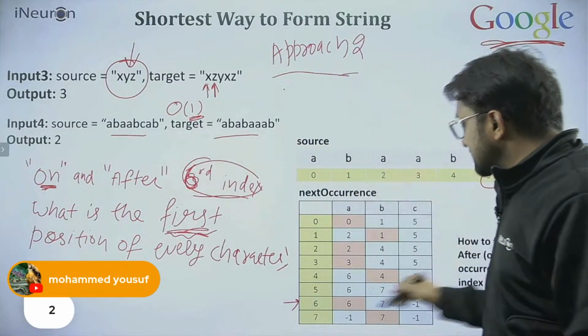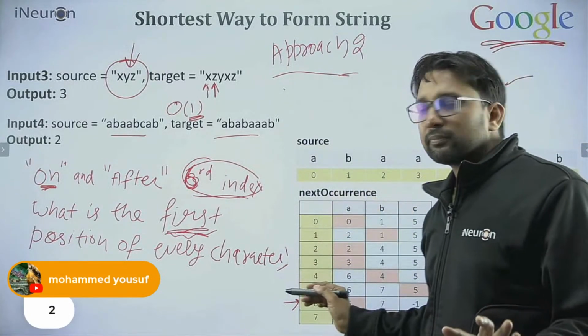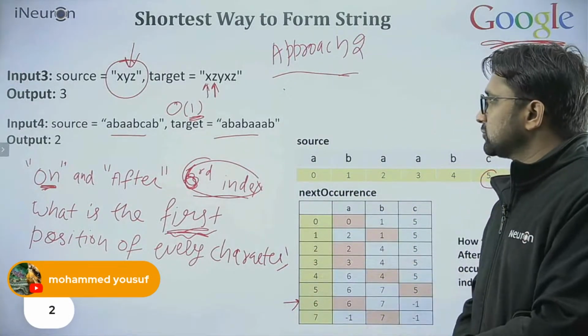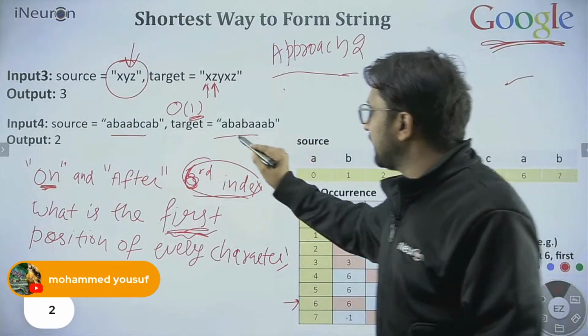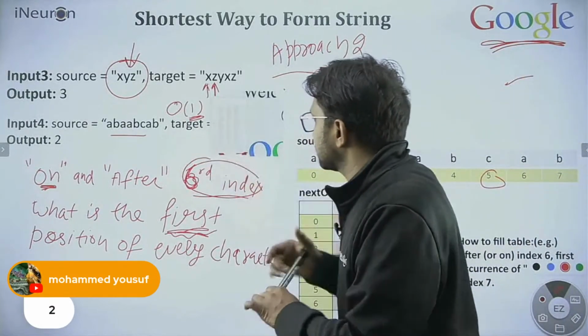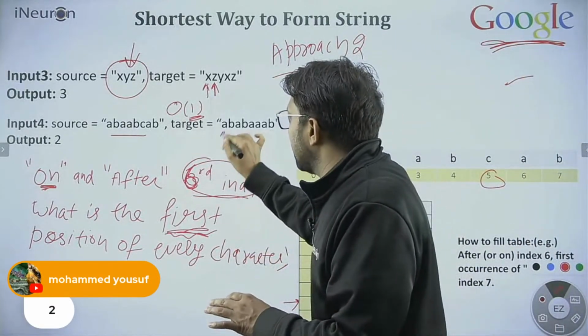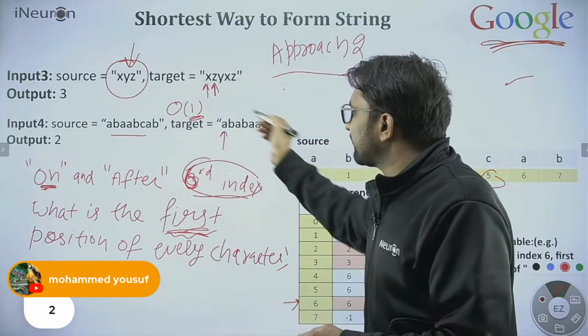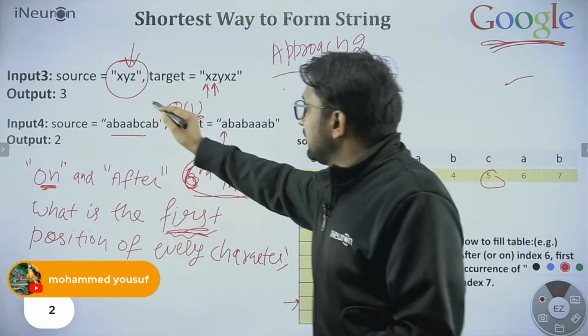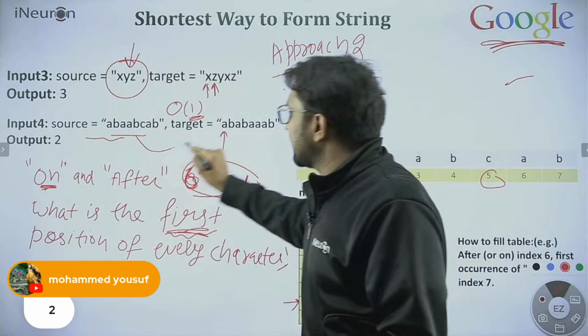But I am using this table to solve the problem. 2-3 steps I will take. So, okay, how will I start? See, very carefully, very easy also. I will start from the target. I need to find out how many subsequences are there in the source through which I can generate this.